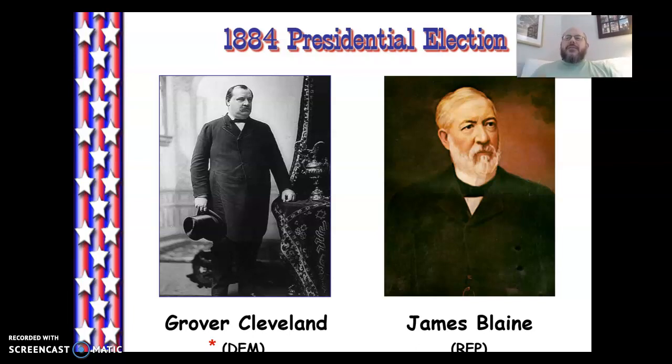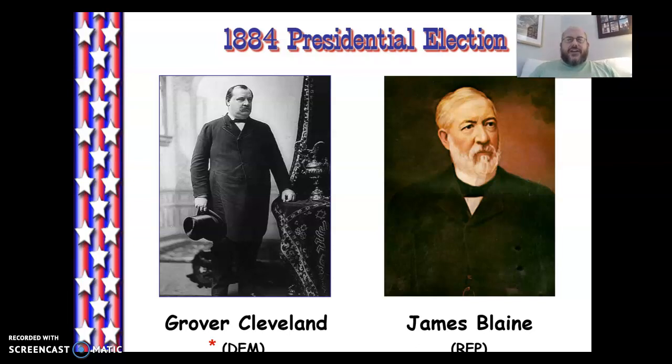So the Republican Party, period, is going to have a reputation for having, at the federal level anyway, a history of unscrupulous utilization of patronage, which then gives the Democrat candidate, New York's Grover Cleveland, an inroad to try to be able to become the first elected Democrat since James Buchanan, all the way back in 1856.